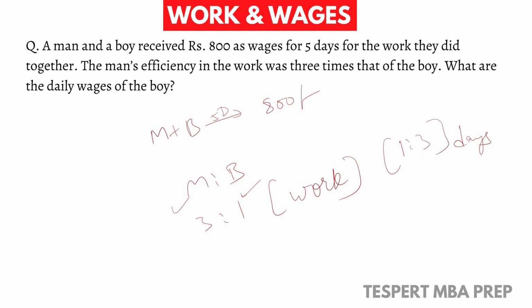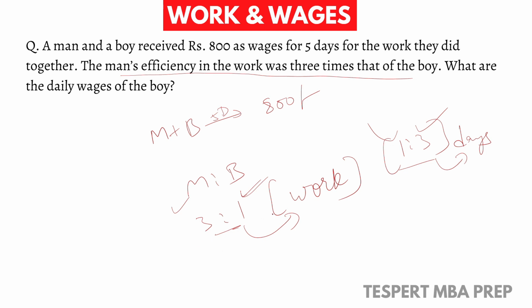Why? Because the man's efficiency is 3 times that of the boy. That means if the boy completes a task in 3 days, the man completes it in 1 day. So this is the ratio in terms of days, and this is the ratio in terms of work. Don't confuse these two. Think about these two and you will get clarity on the difference between them, right?